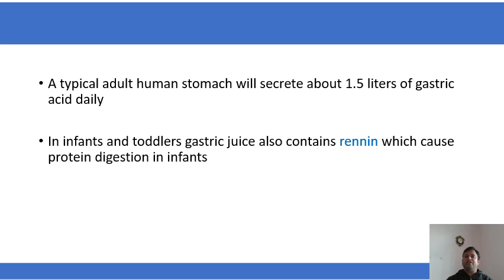A typical adult human stomach secretes 1.5 liters of the gastric acid daily, and in infants and toddlers the gastric juice also contains renin enzyme which causes the protein digestion in infants, and this renin enzyme is not present in the adult, so it is a specific property of the renin enzyme.